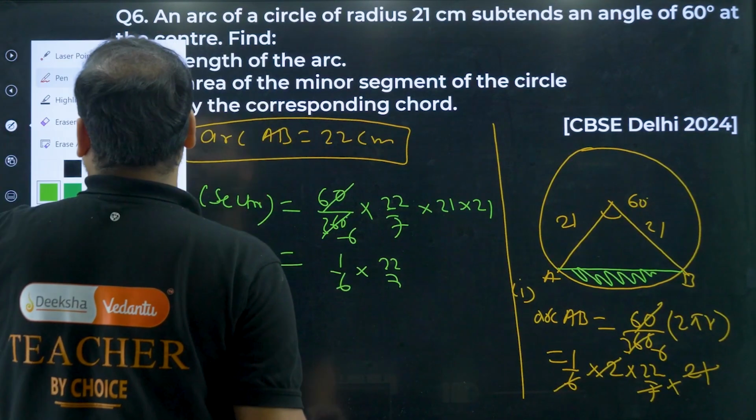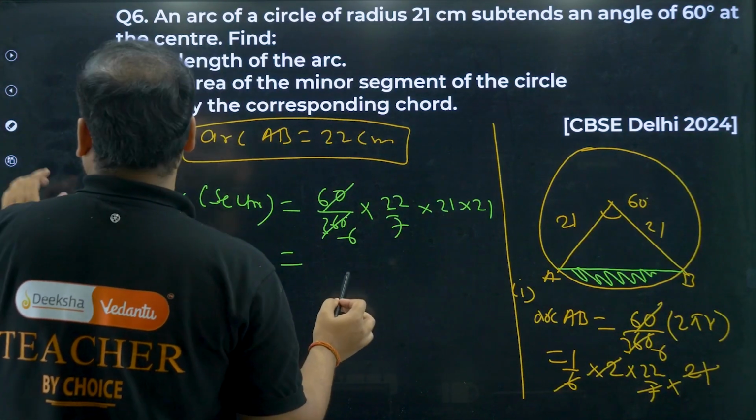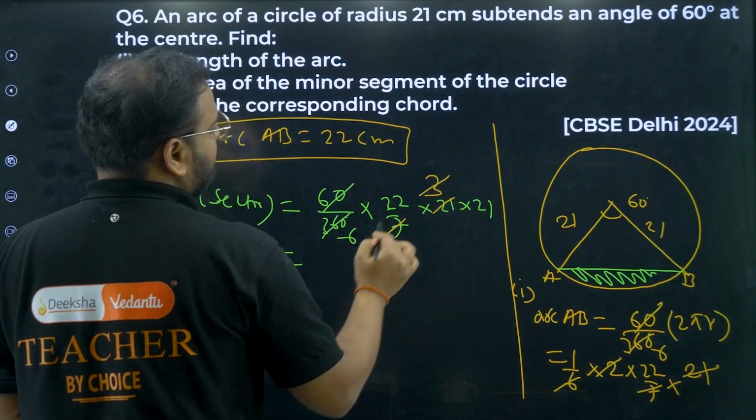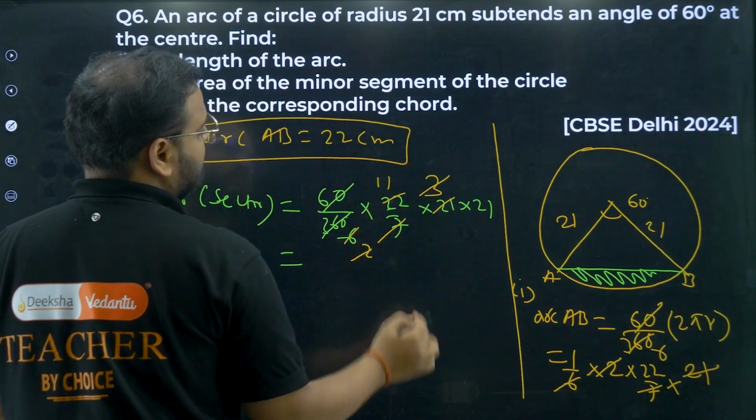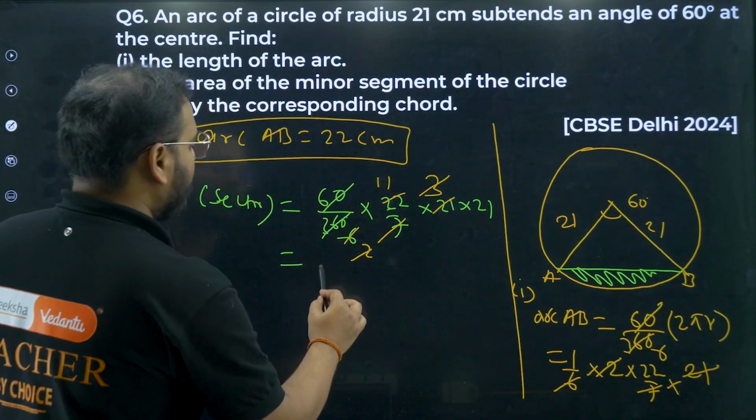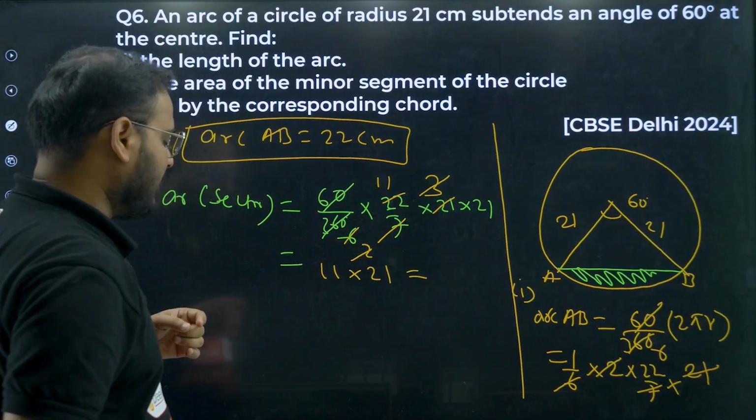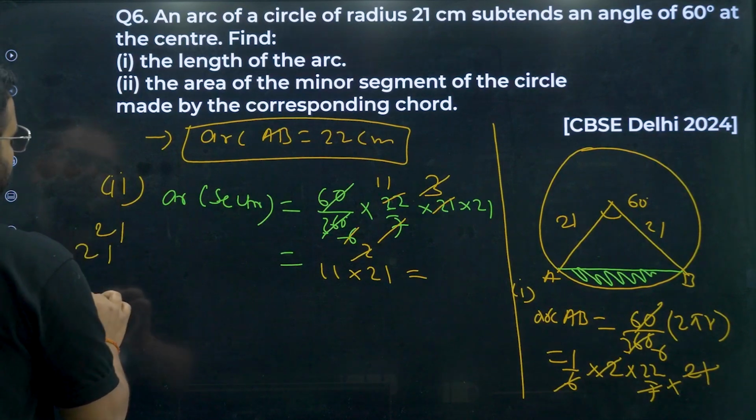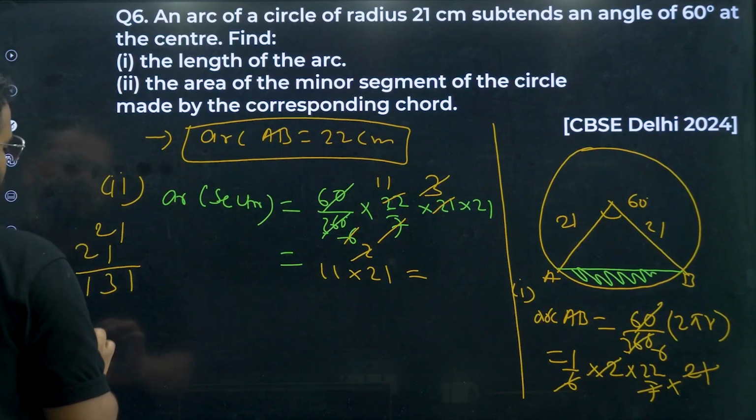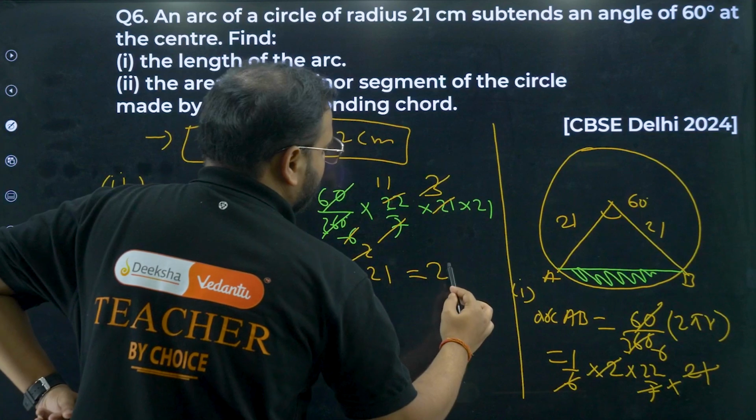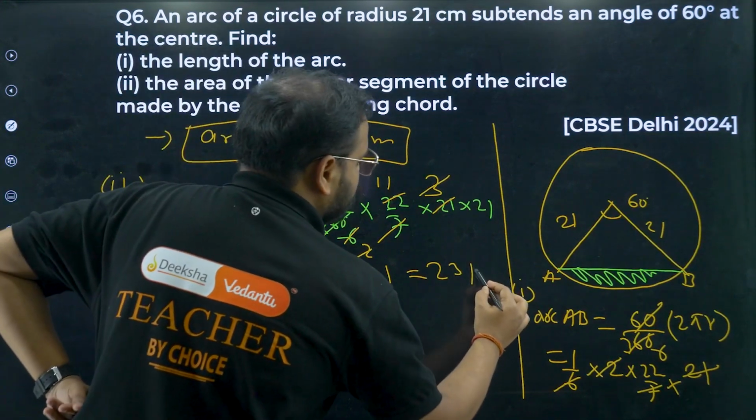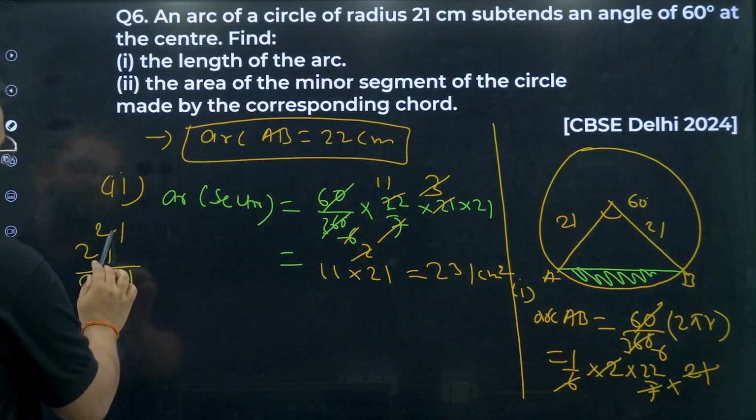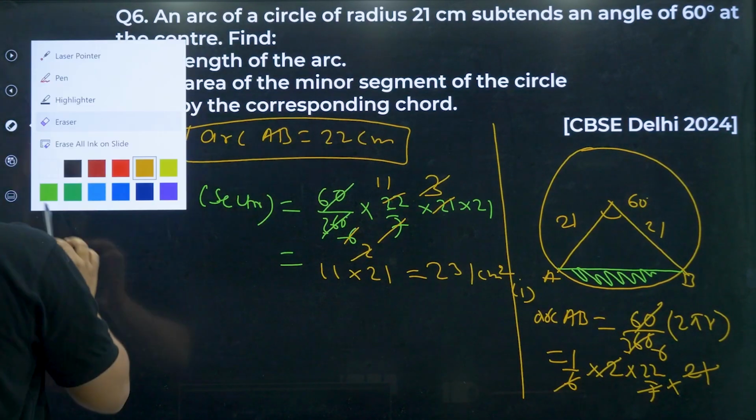I can cancel more terms over here only. Check this. 7 3s are 21, 3 2s are 6, and 2 11s is 11 into 21. How much is that? I think it is 231. Please check, 21 and 21. So 231 centimeter square. Do the multiplication of 21 times 11 and you get 231.